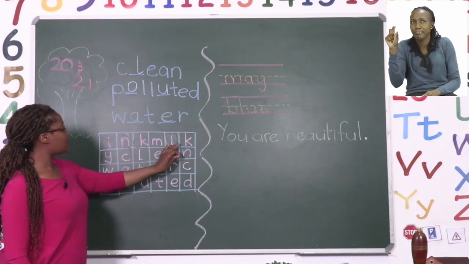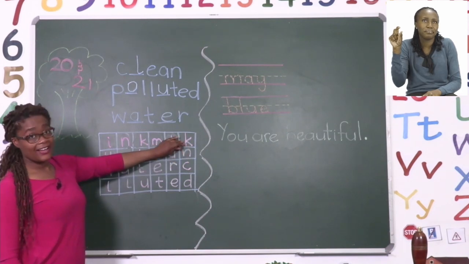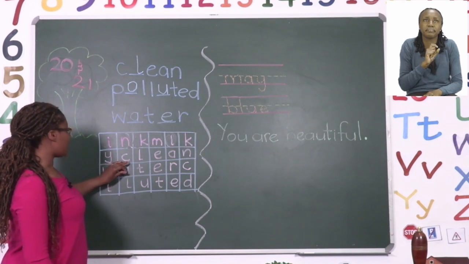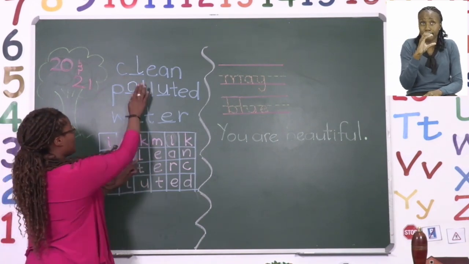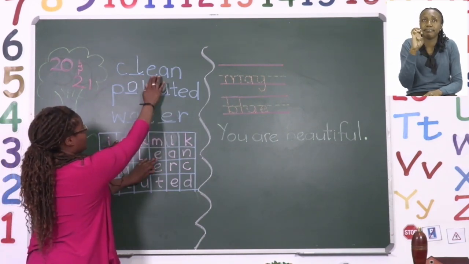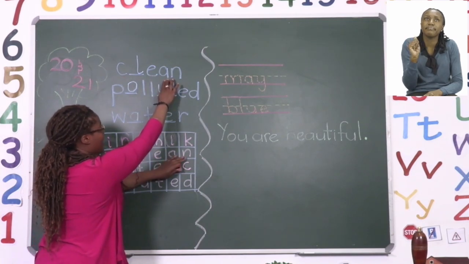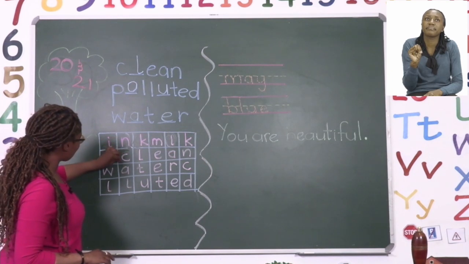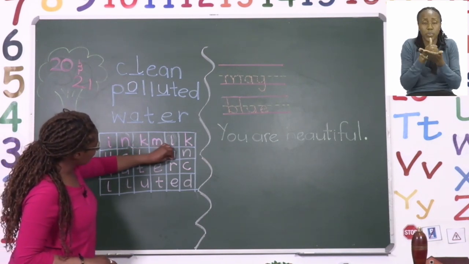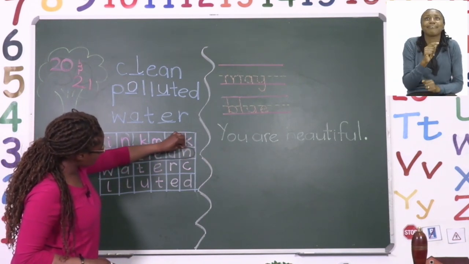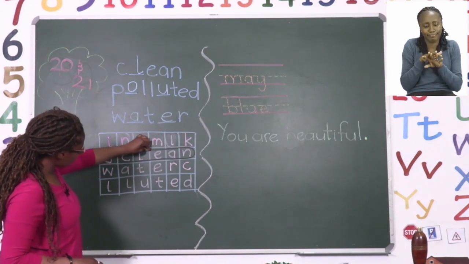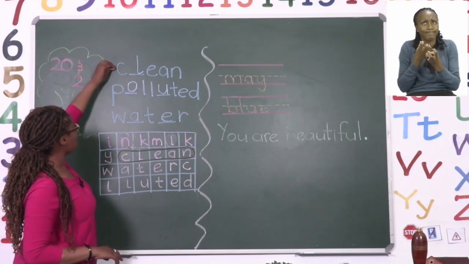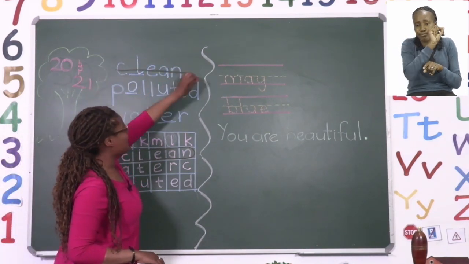So far, there is no K sound. This is K, but it is not the one we are looking for. I found one, and there's an L, there's an E, there's an A, and an N. So that makes it the correct one. So go ahead and circle it either with color or pencil. Take your time and make sure that you only circle the letters you need. Well done. Then cross it out so that you do not use it again.